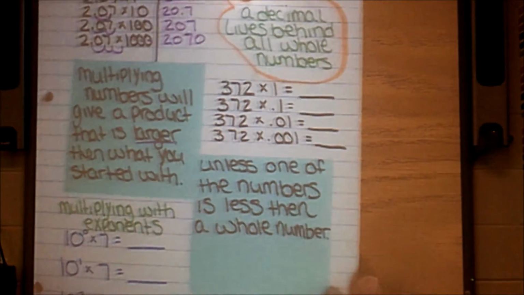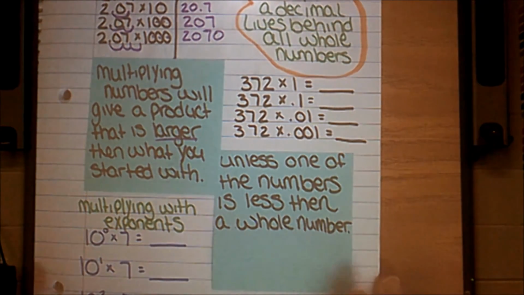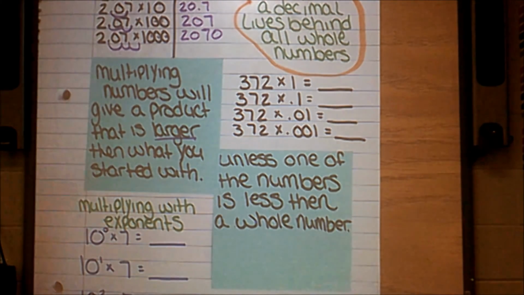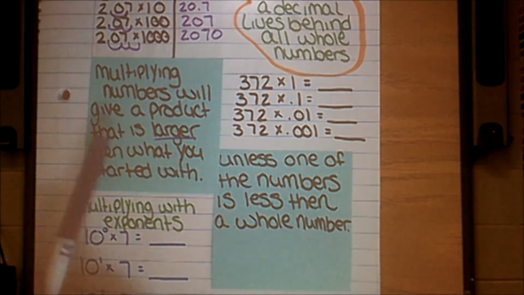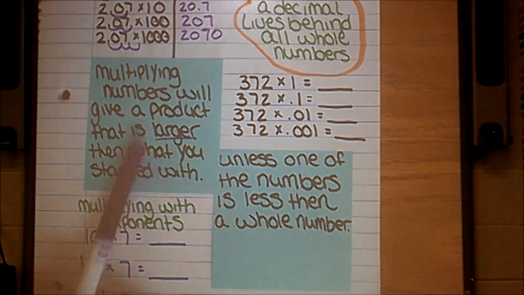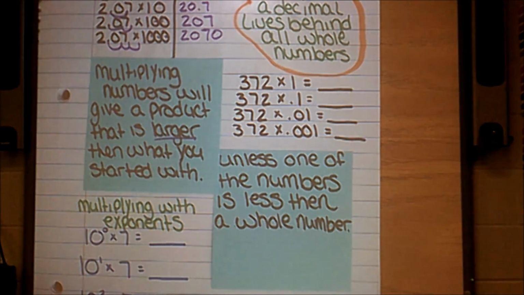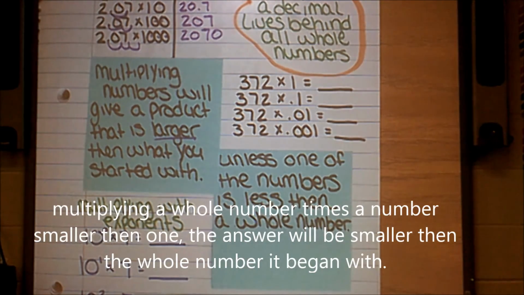Now if I have a number that is less than 1 when multiplying, then it changes my first post-it note. So if I'm multiplying numbers that are 1 or larger, then my product will be equal or larger. Unless one of those numbers is less than a whole number. In that case, our product will be smaller than what we started with.